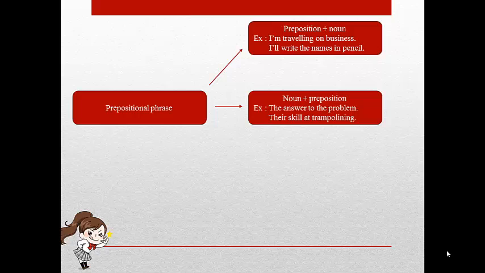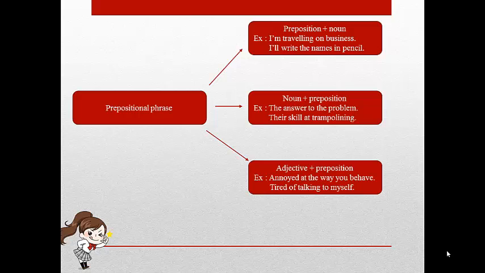Noun plus preposition. Some nouns can have a preposition after them. The preposition often has a phrase with a noun after it. An example, the answer to the problem. A preposition can sometimes have an ing form after it. An example, there is skill at trampolining.